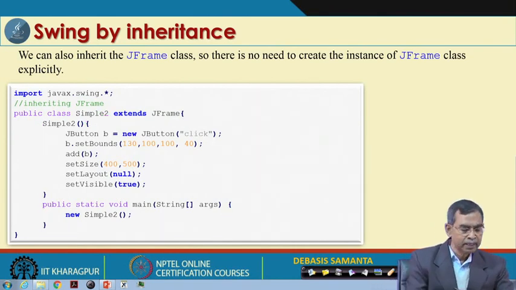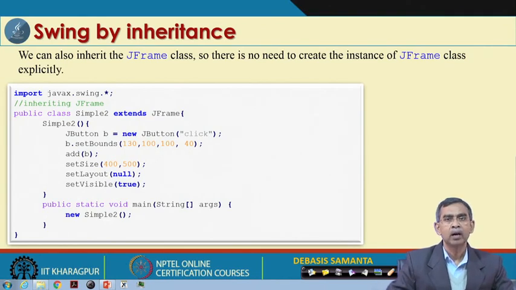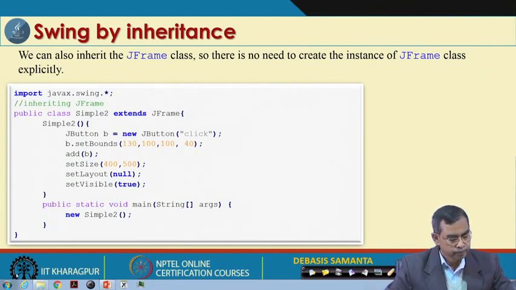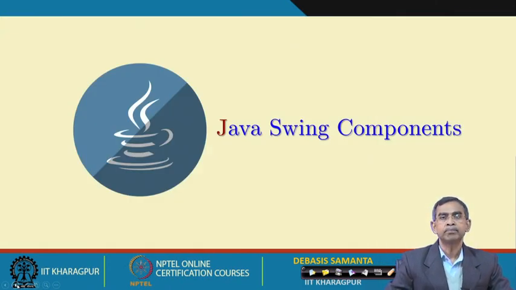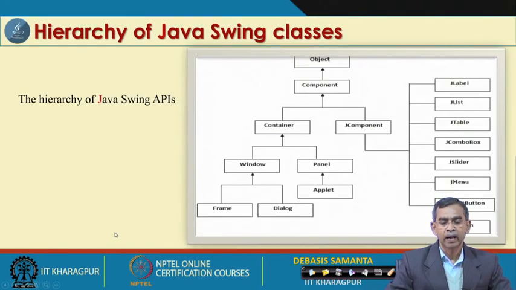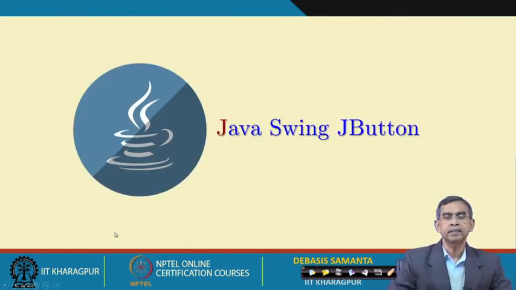So, these are the different ways that we usually follow to include the Swing components in our program. Any one method you can use, but for the demonstration or illustration we will consider the second method that we have discussed. So, these are the different ways the Java Swing components can be added into the frame, and we will discuss the different classes one by one.